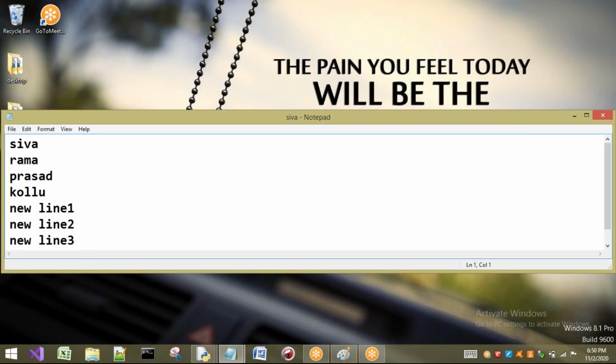What is there in my file? The existing data is not removed here. That means it is not overridden. The lines are added to the existing data. That is nothing but appending the data to the existing data. This is the use of append.